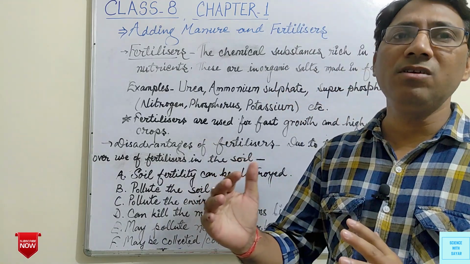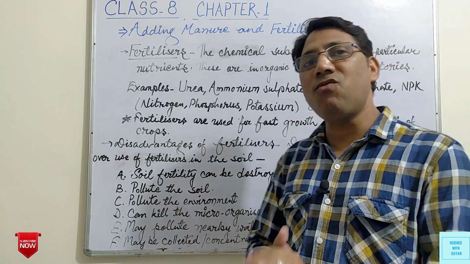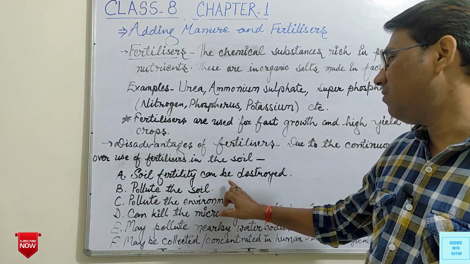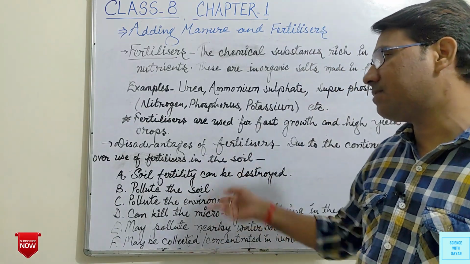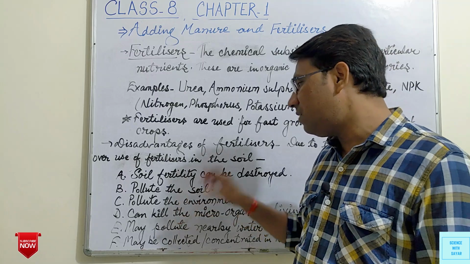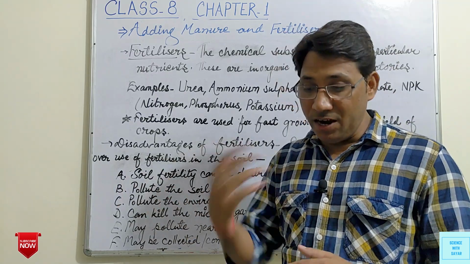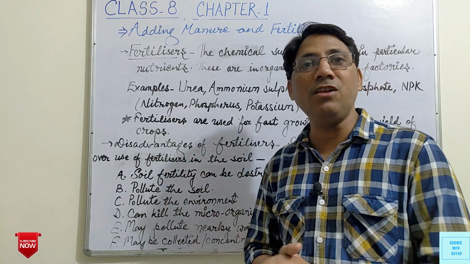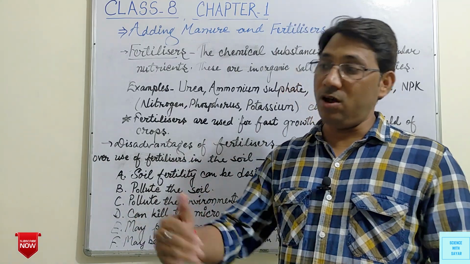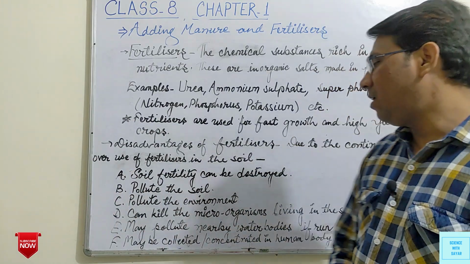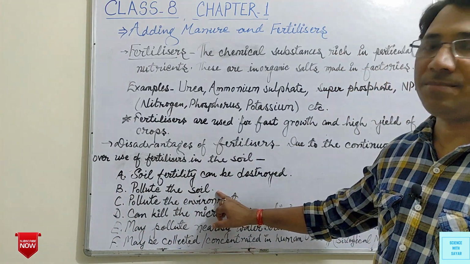But overuse or continuous use of fertilizers can destroy the fertility of soil. Second, it can pollute the soil, because actually these are chemicals. If we add these chemicals to the soil in large quantity for a long time, this can pollute the soil.